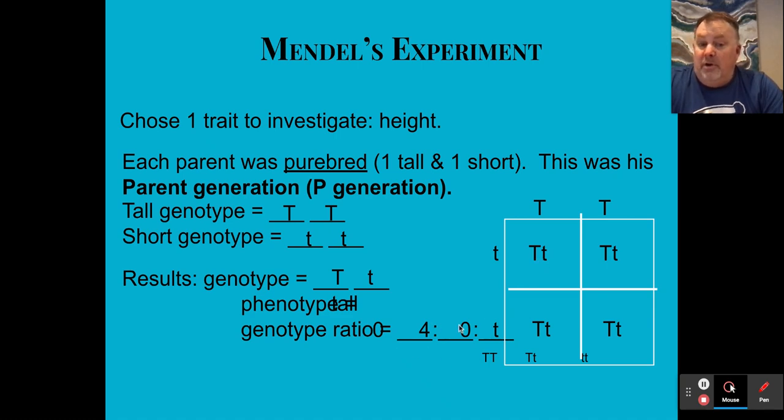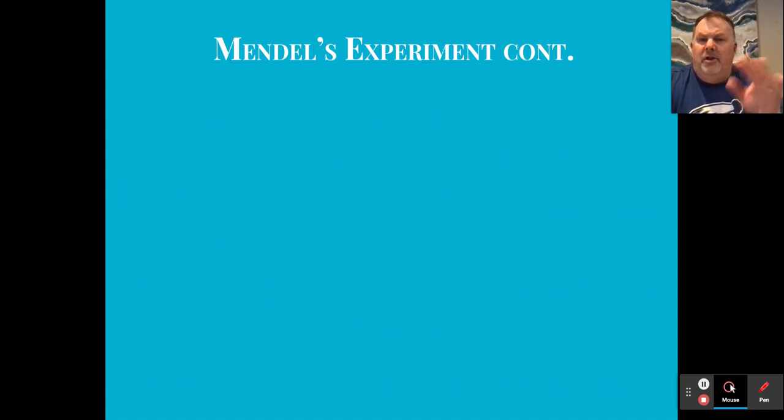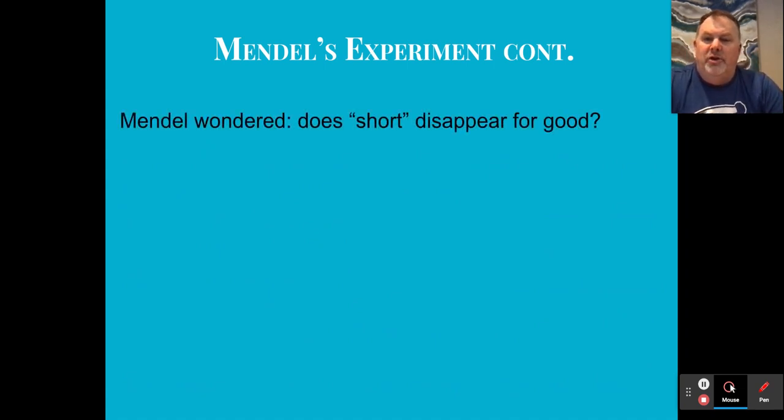So what we refer to as the genotypic ratio is the number of big T's, and that's 4, and the number of big T, little t would be 0, and little t would also be 0. And this combination big T, little t, which is the heterozygous state, is going to be 0 of them. So this created the first filial generation. And again, you have to excuse my numbers that got scrunched there.